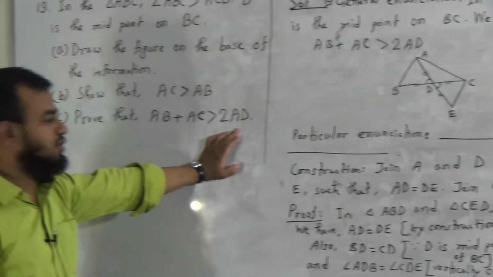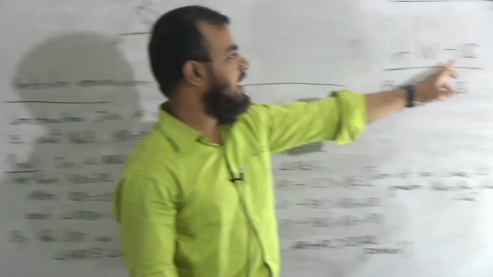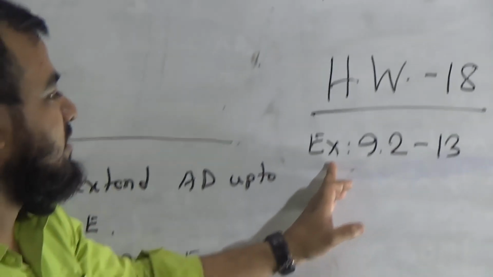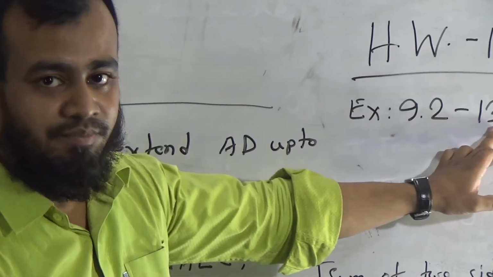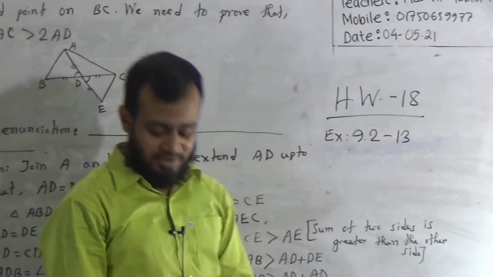I hope you have understood how to prove this, my dear students. You have homework. Your homework number is 18, and you should do this one again. I have done this on the board. Exercise 9.2, question number 13. Please first of all correct that question and solve this one in your HW copy.